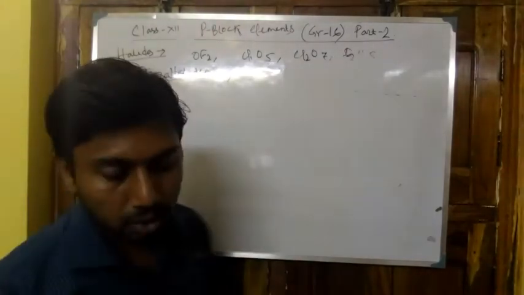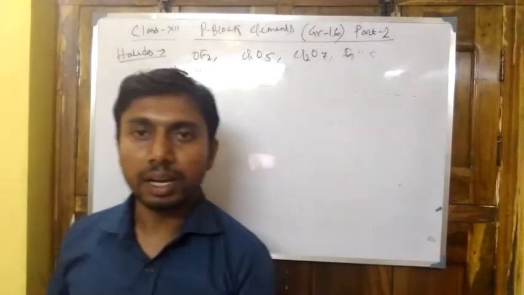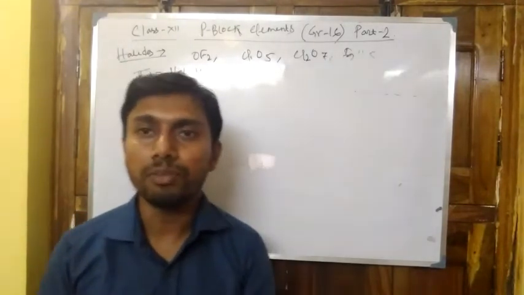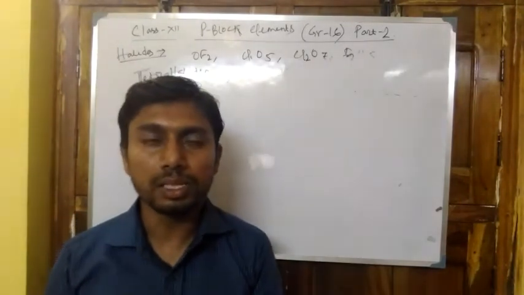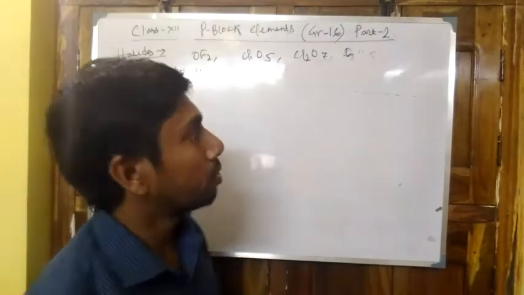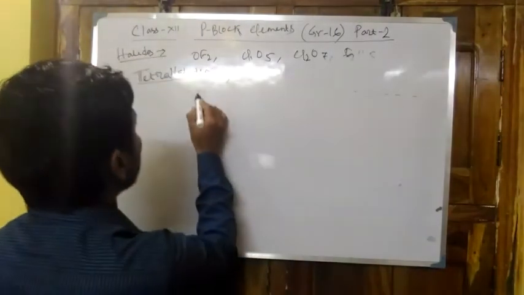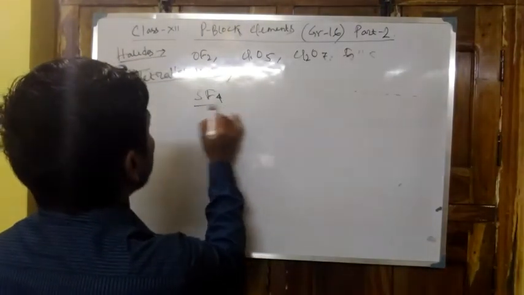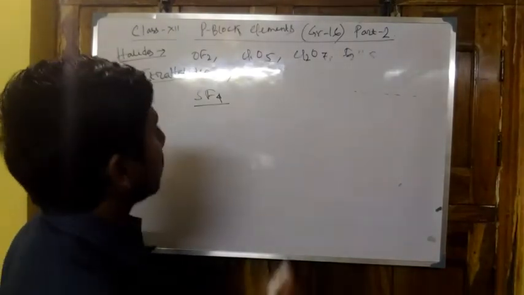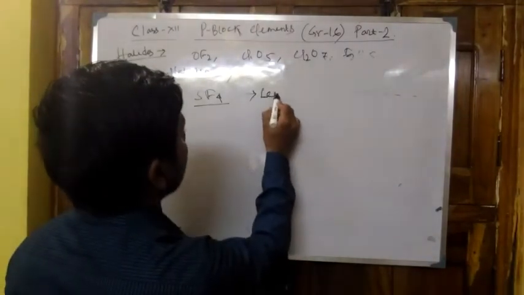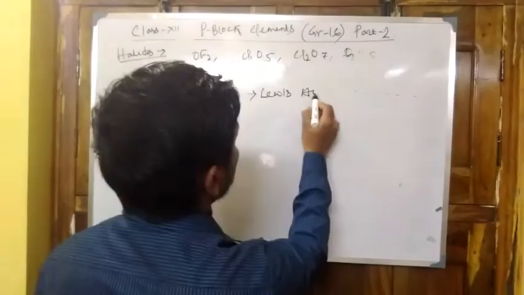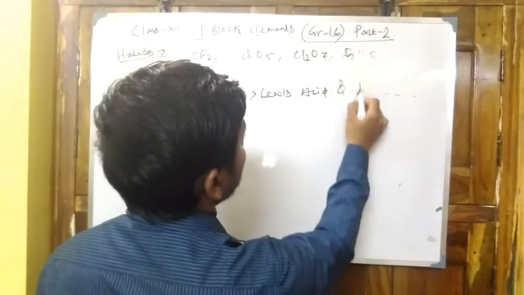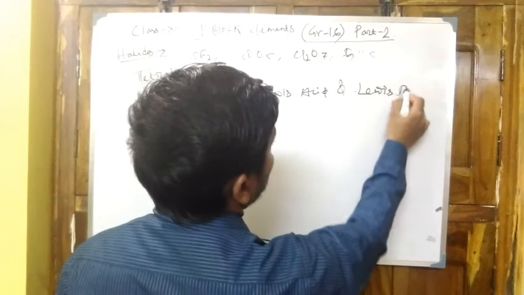Tetrahalides. All the elements form tetrahalides, but among the tetrahalides of sulfur, SF4 is the most important. SF4 works as a Lewis acid and also as a Lewis base.